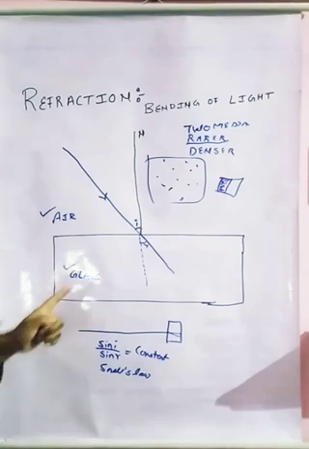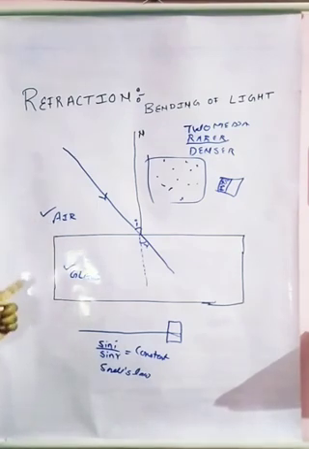So understood? When the ray travels from a rarer to a denser medium, or from a denser to a rarer medium, it shows refraction. So this is what we have talked about, refraction and the laws of refraction. Along with that, I have provided notes that you also have to see. Now we are going to discuss how this ray behaves in certain conditions. In the next video, we will watch what those conditions are. Thank you.